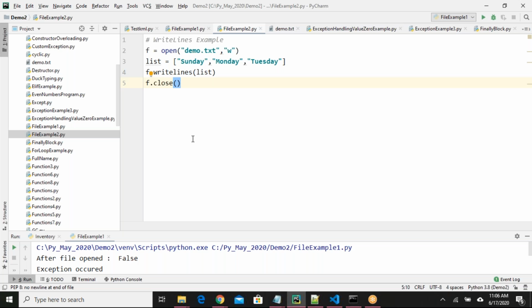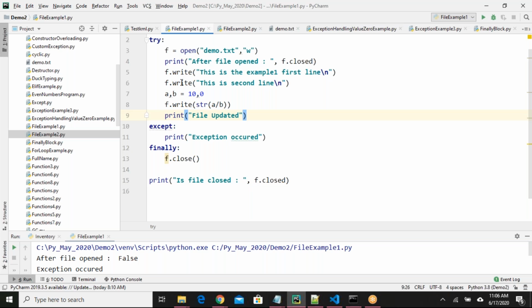These are all Sunday, Monday, Tuesday will be written in the file. Correct. Okay. So here in this example, what is new to you is, in the previous example we have seen file dot write, f dot write. For f dot write, you have to provide one string. So that string will be added to the file.